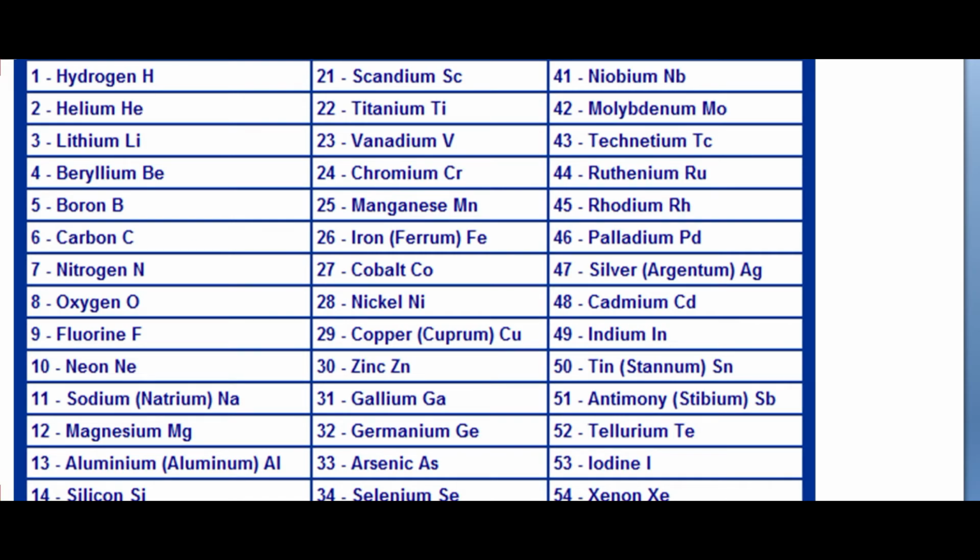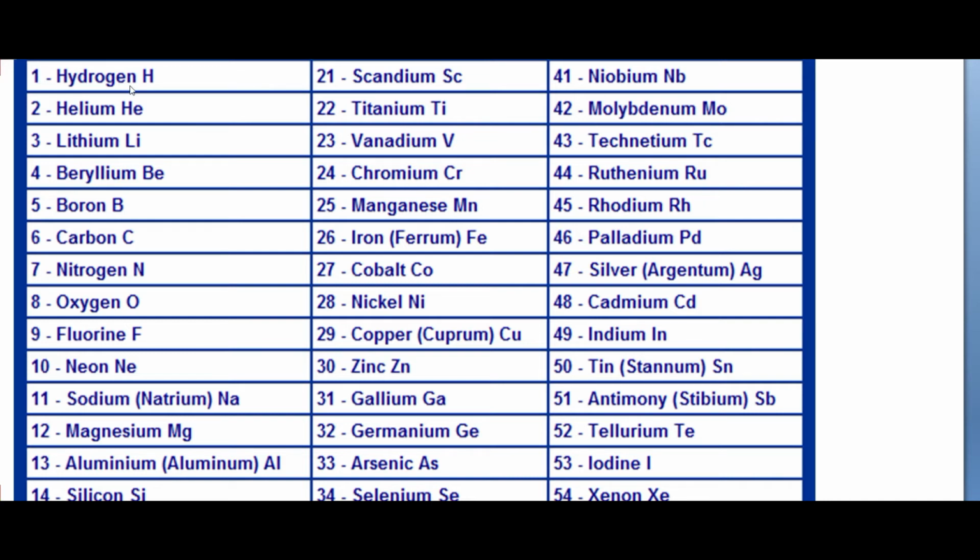And you can see the serial number also with the elements, this 1, 2, 3, 4, 5, 6, like this. These serial numbers are the atomic numbers of all these elements. So you have to study these elements with their serial number, that is their atomic number.